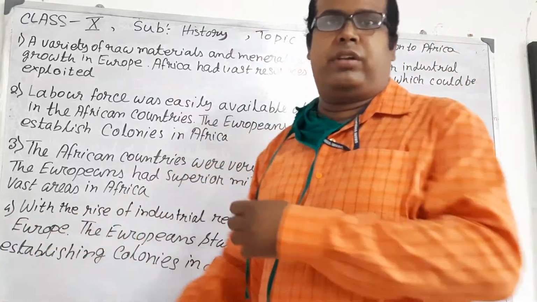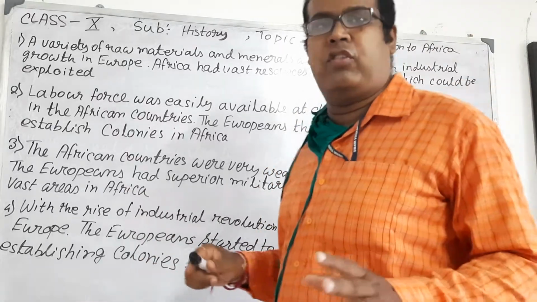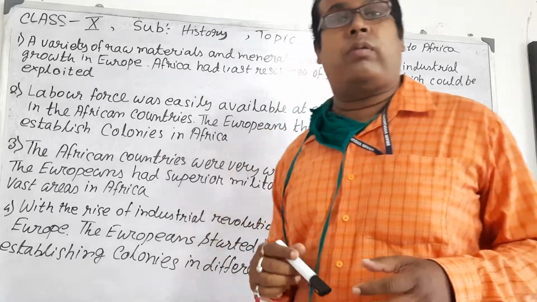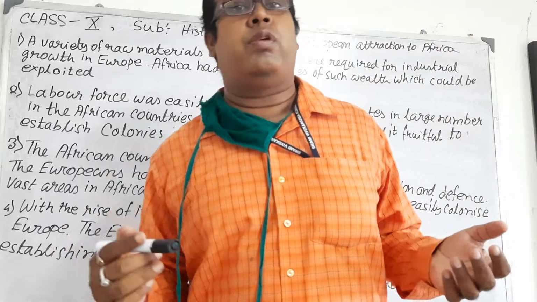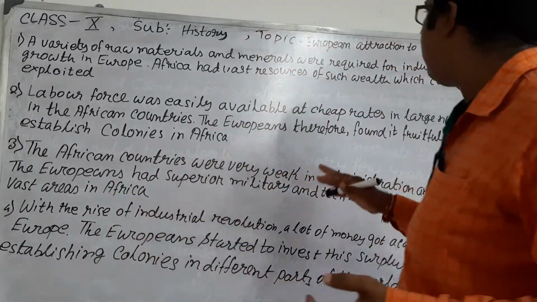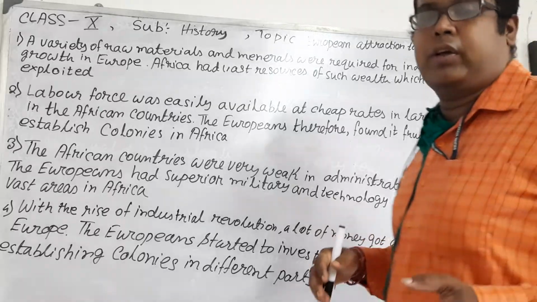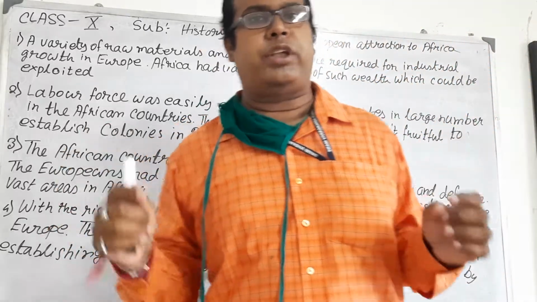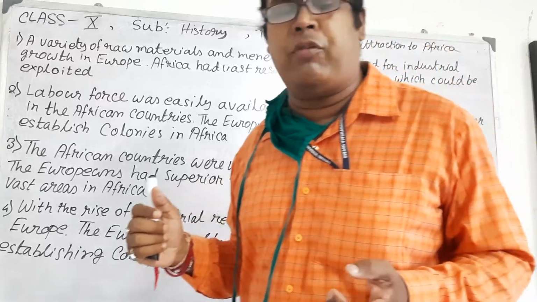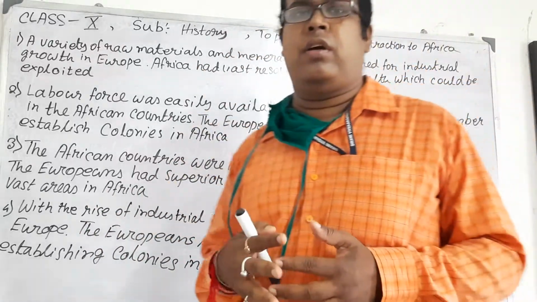In this video, this is a history video, and we are going to discuss a very important topic in your syllabus. We are in the chapter The Making of a Global World. From this syllabus, we are going to discuss the topic of European attraction to Africa. Now, there is a question: why did Europeans have so much attraction to African countries? So we are going to discuss some important points.